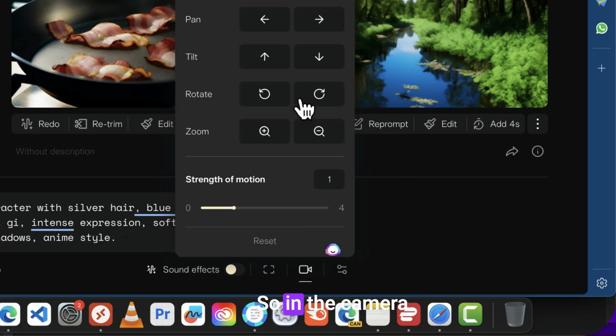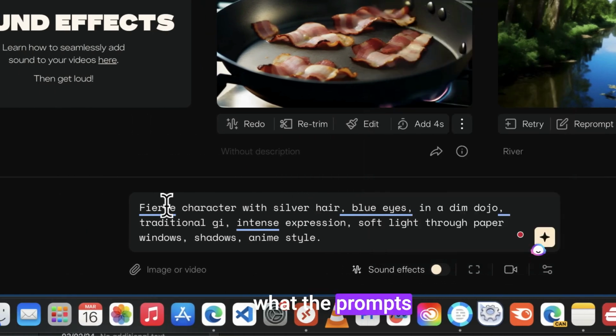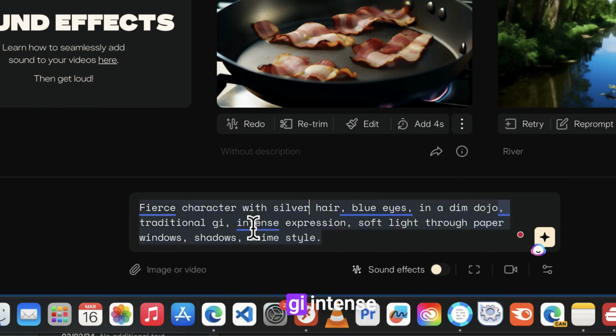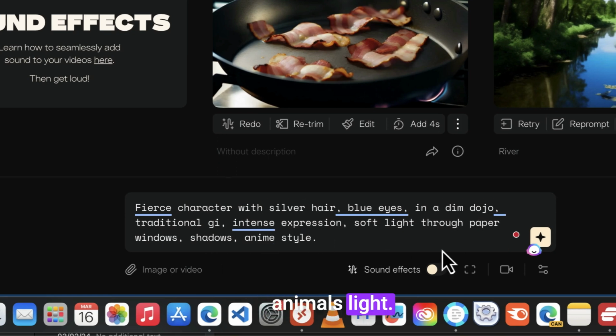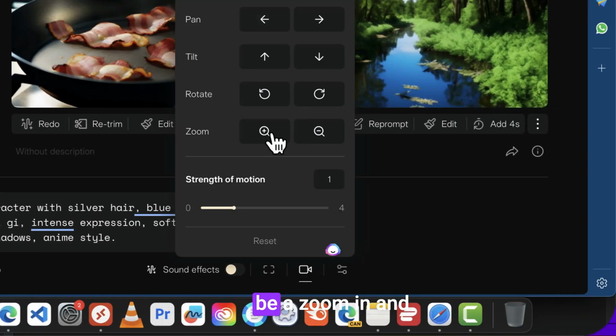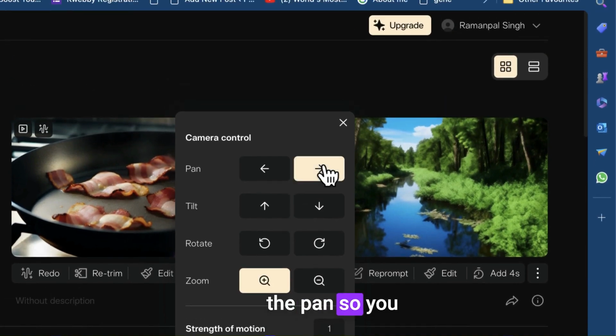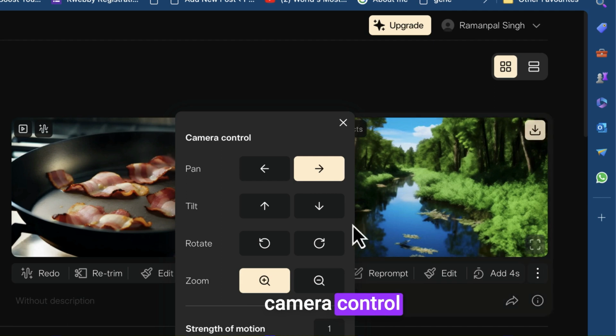And there's a camera angle. Let's see what the prompt has: fierce character with silver hair, blue eyes in a dojo, traditional, intense expression, soft light through paper windows, shadows, anime style. I just want a zoom in and a pan. You can do it however you want, and if you want more camera control, you can go ahead.